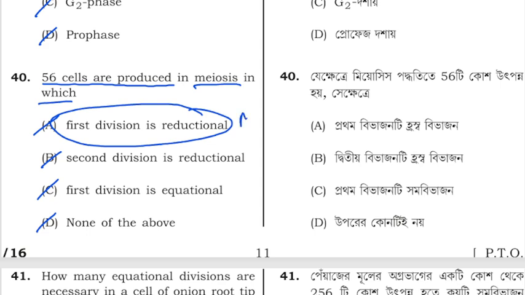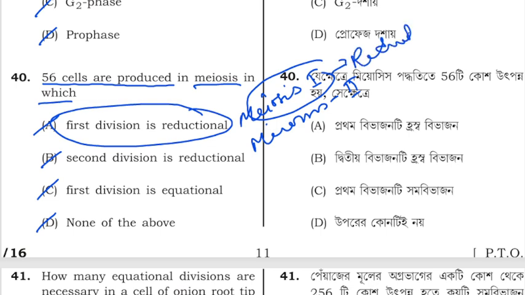We know that meiosis has two phases, meiosis 1 and meiosis 2. Meiosis 1 is also known as the reductional phase. So the first division of meiosis is basically reductional. So option A is correct.